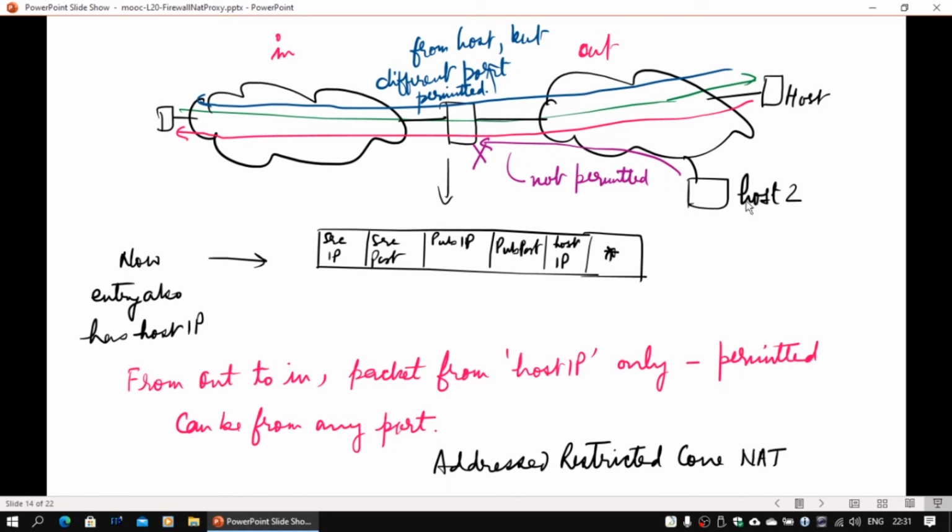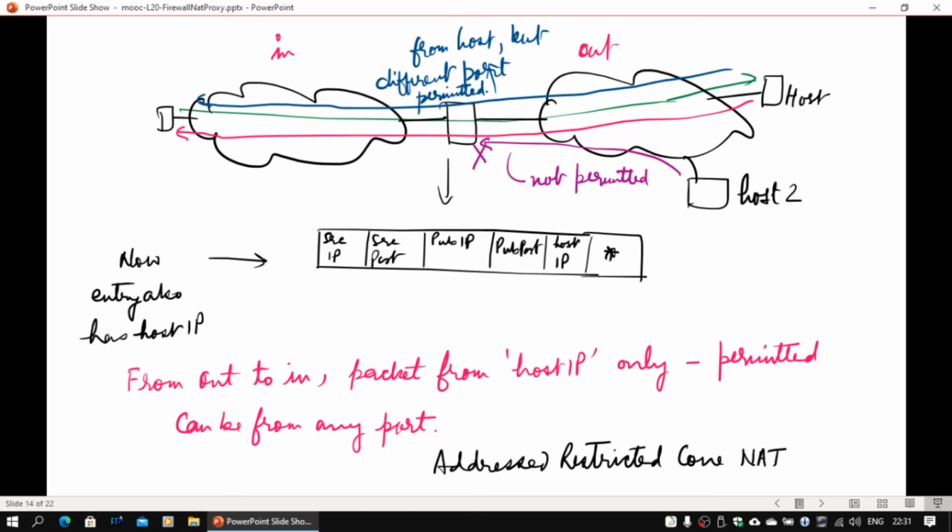Consequence: this host 2 cannot send a message back to this client, unless this client decides to send a message to host 2, for which maybe a different public IP address and port can be allocated, or maybe the same one. And when it sends this information, there is going to be another entry containing this host's IP address and the corresponding public IP and public port. Then when it communicates back, communication can happen. So only those IP addresses to whom you have communicated can communicate back. Nobody else can do it.